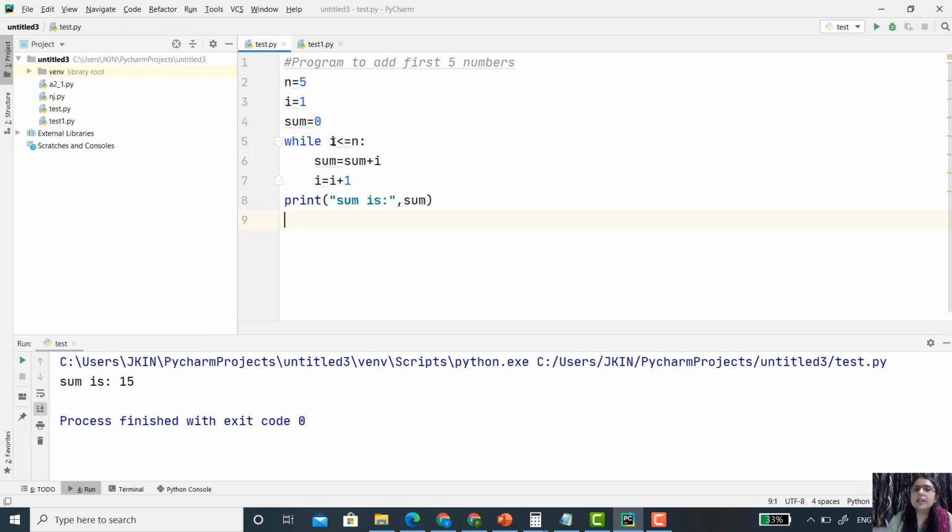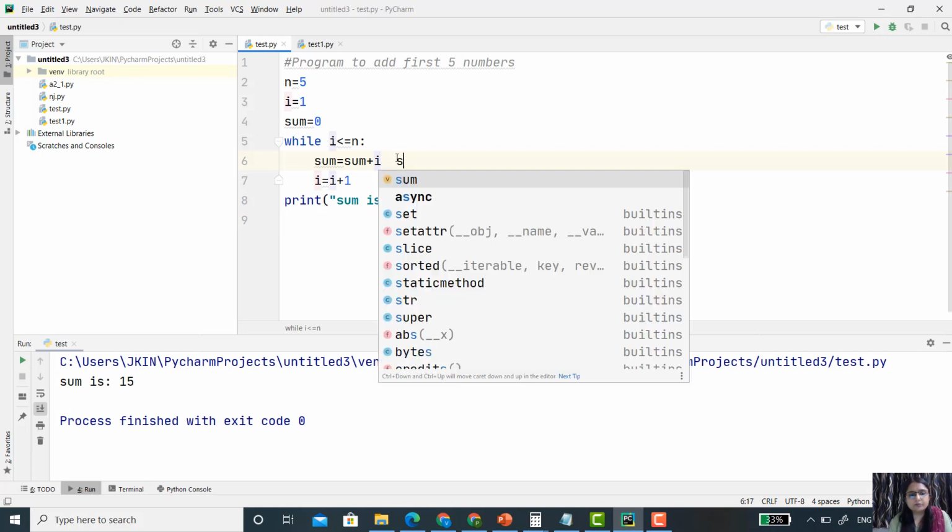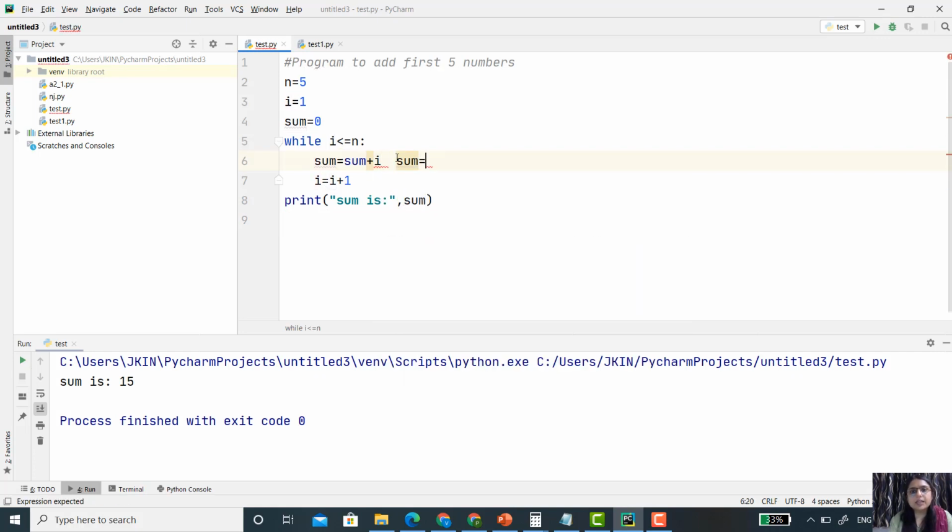First of all, the value of i is 1, so definitely i is less than or equal to n. So sum becomes 0 plus i, that is 1, and the value of i becomes 2.